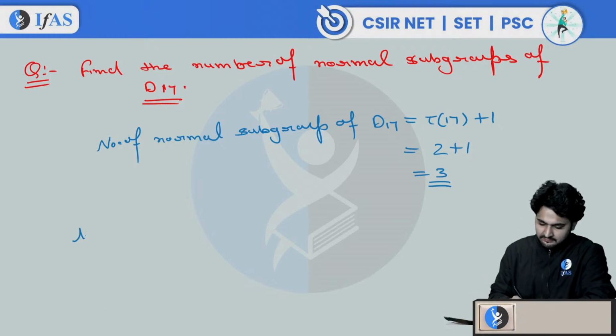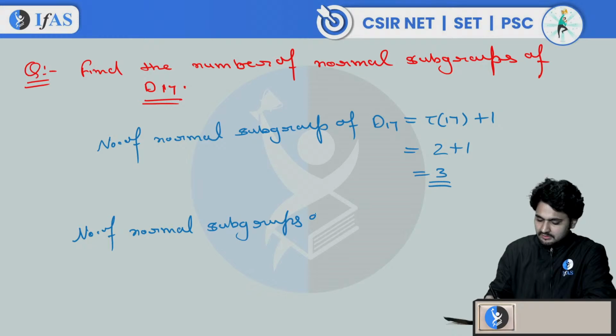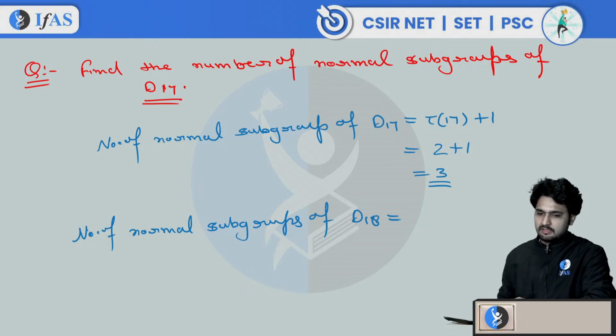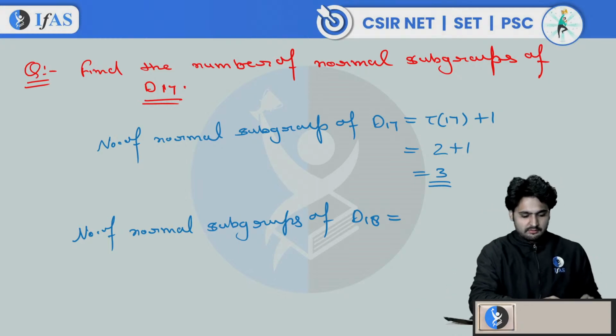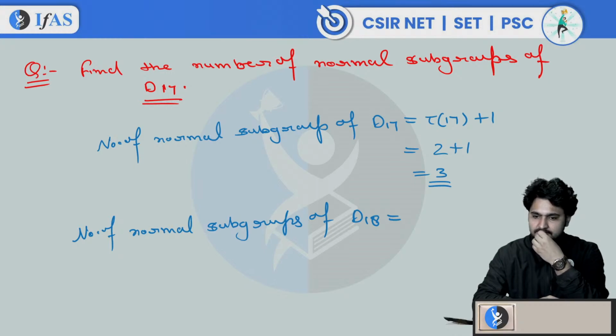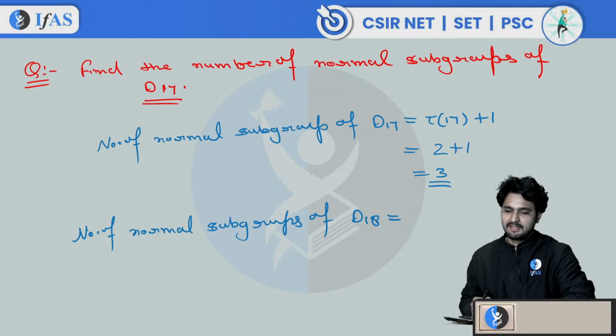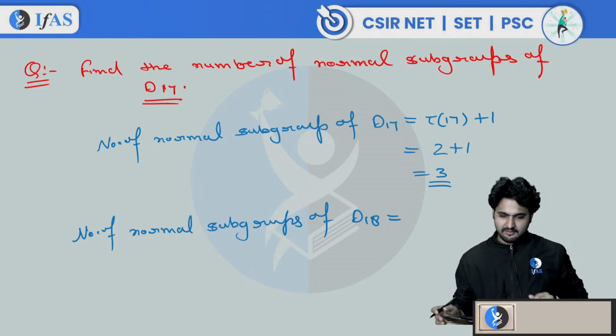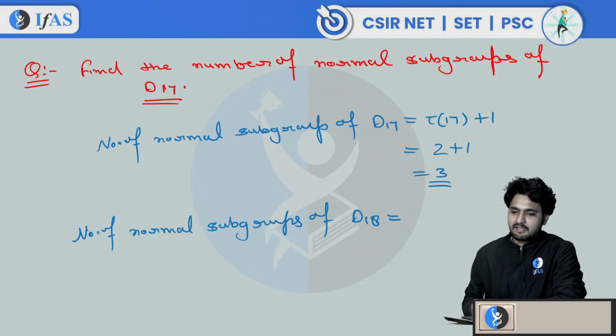If I ask you, find the number of normal subgroups of D18, can you find it? Number of normal subgroups of D18.